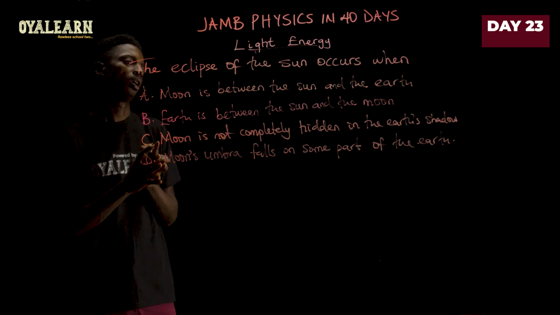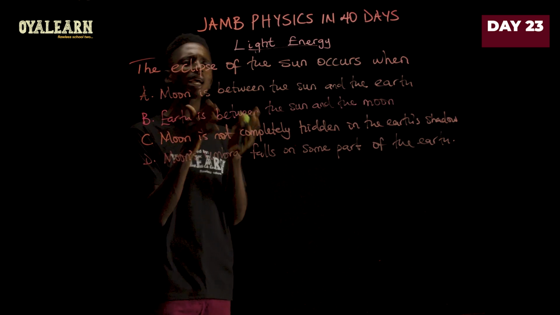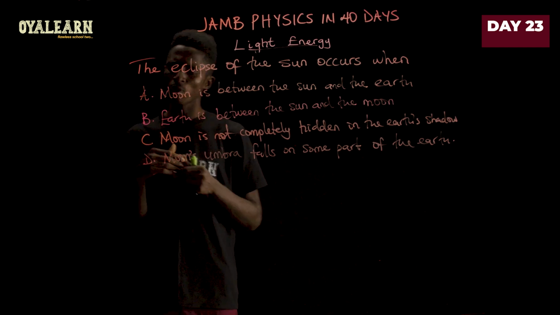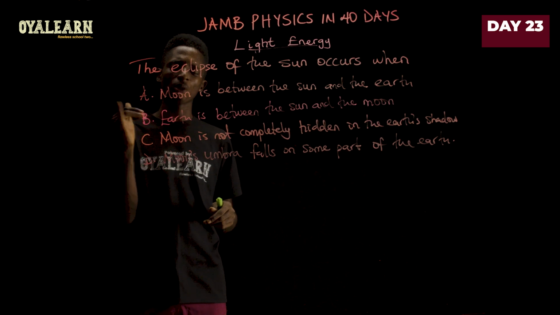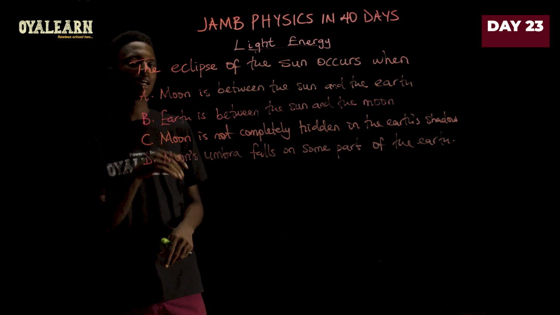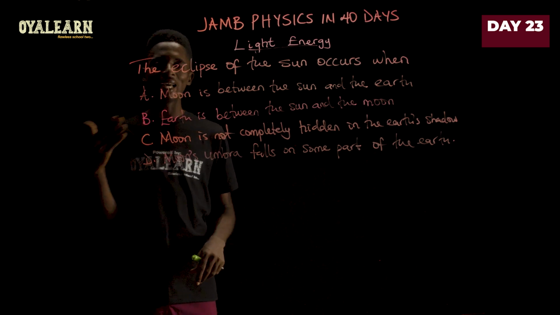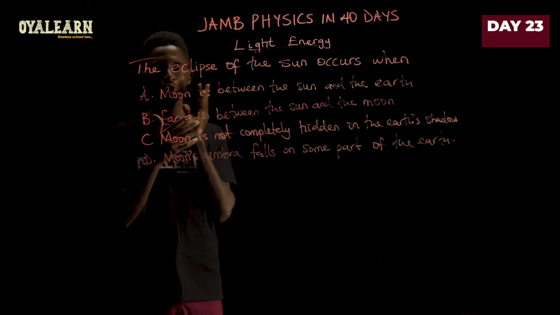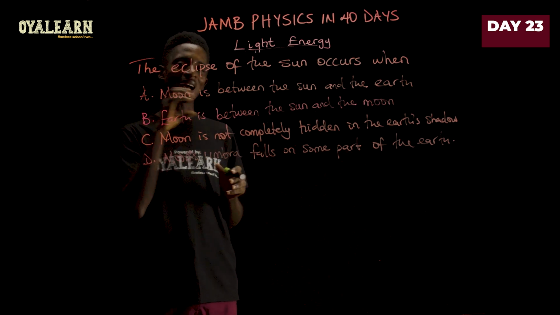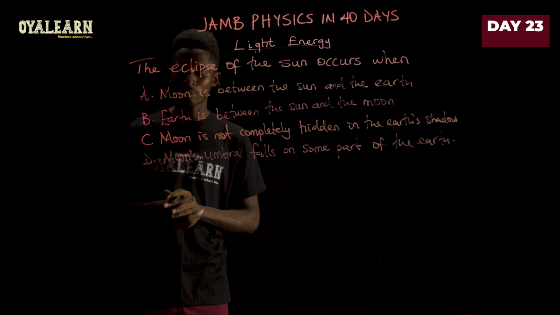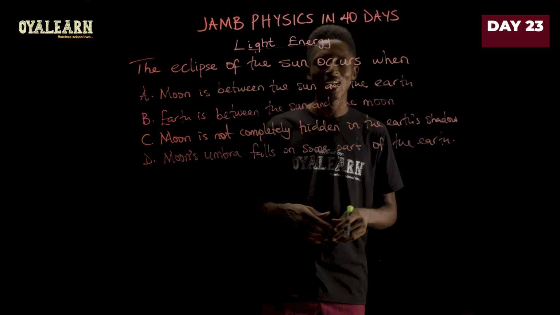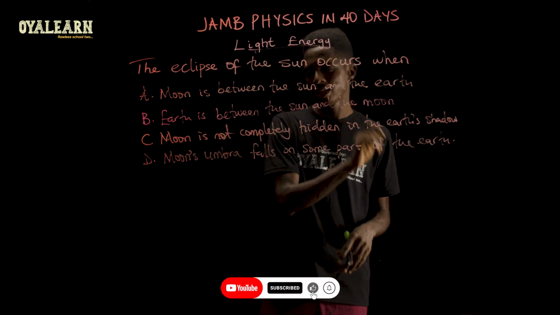Thank you so much. Now, to look at this question, it says that the eclipse of the sun occurs when? Now, it is not very specific, and when we look at the options provided, we can easily knock out options B and C, because option B is saying Earth is between the sun and the moon, and that is what occurs for lunar eclipse. That's the eclipse of the moon. When the earth rather is between the sun and the moon, the earth's shadow is going to be cast to the moon, and that is called the lunar eclipse. And then option C is saying the moon is not completely hidden in the earth's shadow. This is partial lunar eclipse.